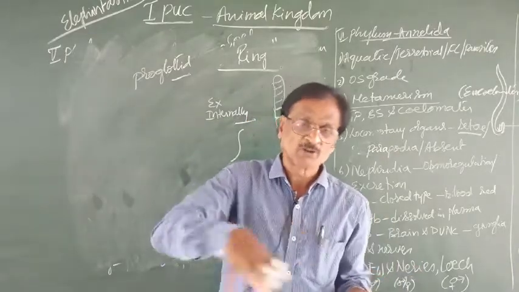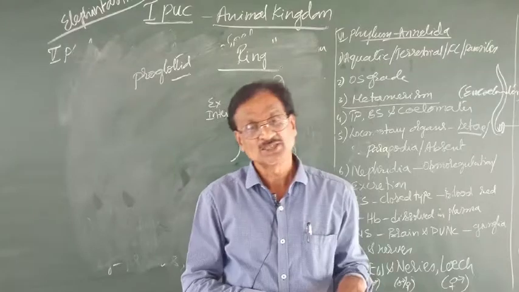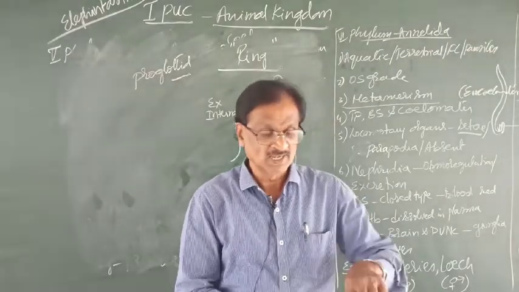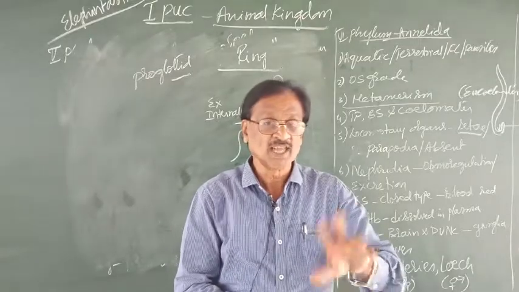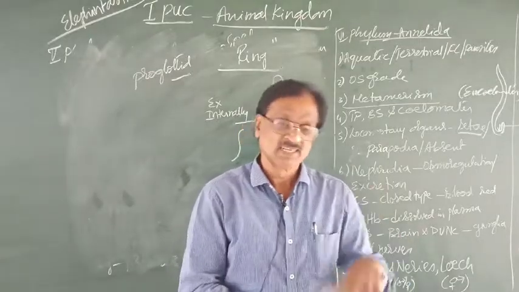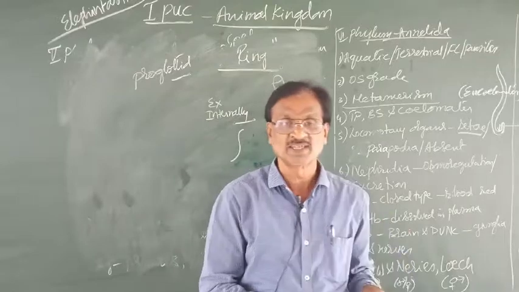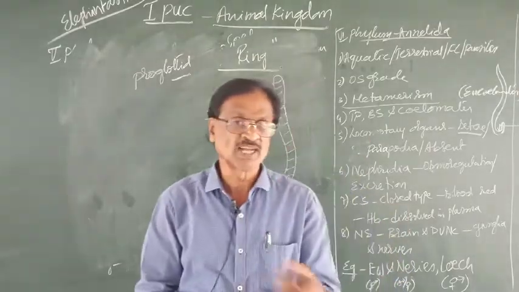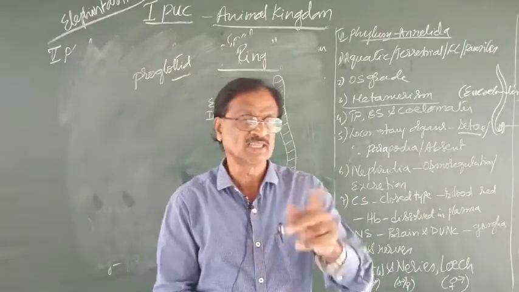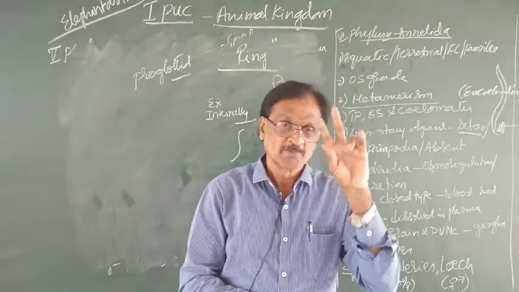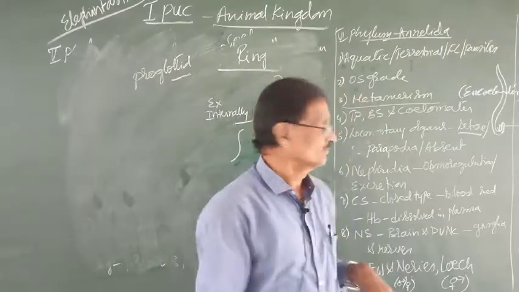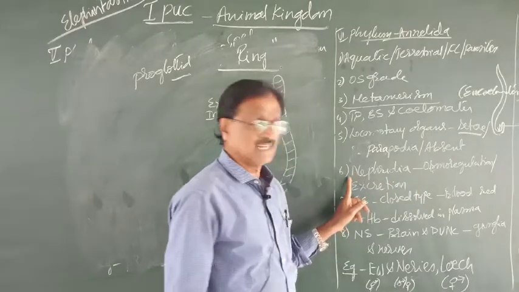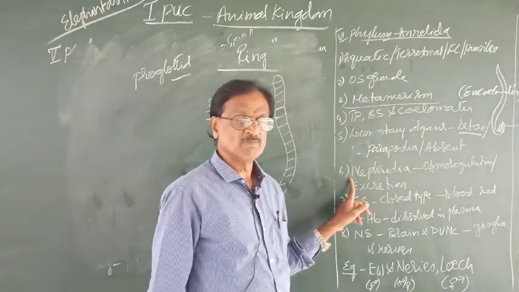The locomotion is exhibited by swimming, by the lateral undulations of the body like this, or by crawling movement with the help of the suckers. That can be even called a looping movement. So that is found in the leech, though the locomotory organs are absent in it, which is an example for what? The parasite. Then the excretory organs are the nephridia.